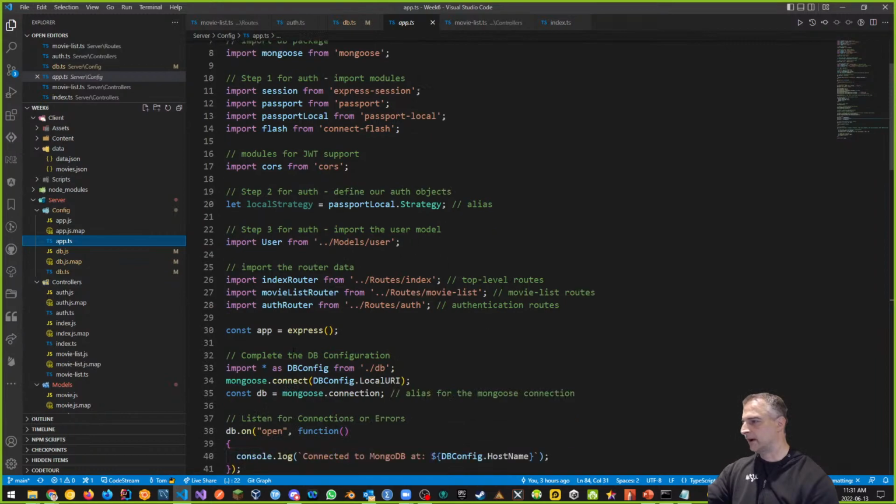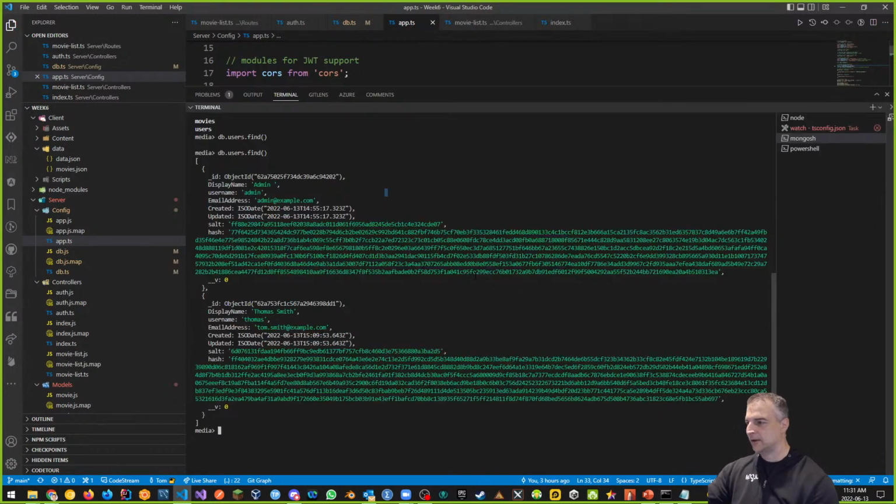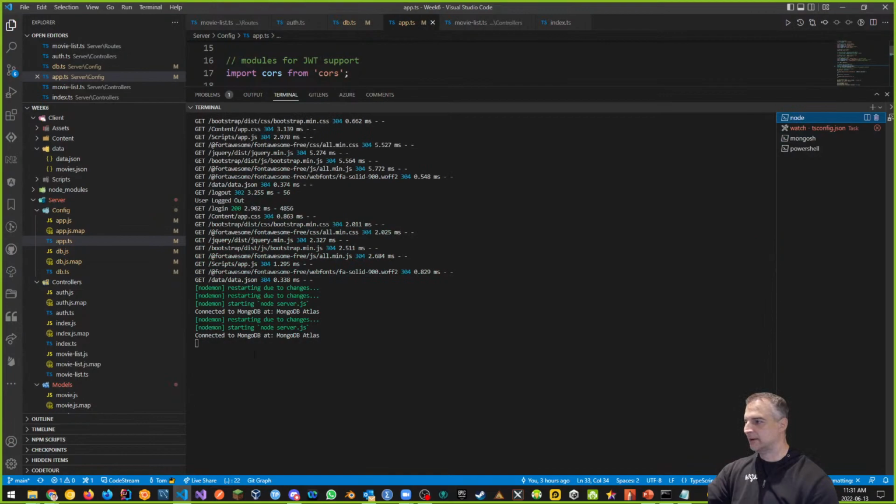Down in here where I do my DB configuration on line 34 of my app.ts, instead of using my local URI, I'm just going to switch this out to my remote URI, okay? Which means I'm going to connect to the database online that I just made. I'm going to save this, and as soon as I do, if I go back to Node, it's going to say, if I'm successful, connected to MongoDB at MongoDB Atlas. There it is. I'm successfully connected now.